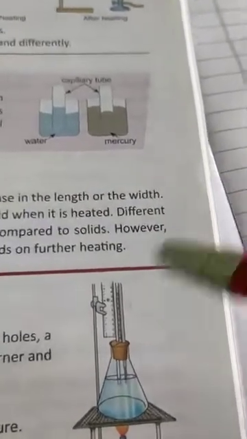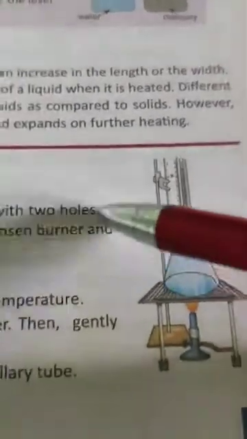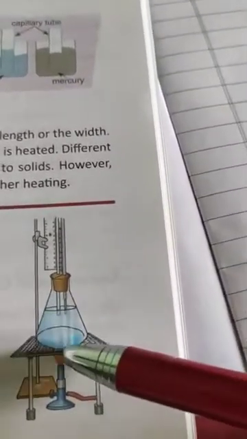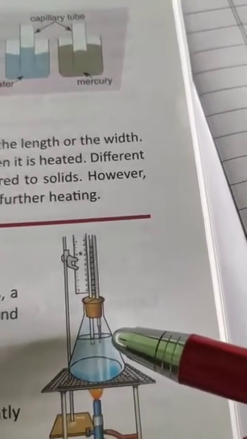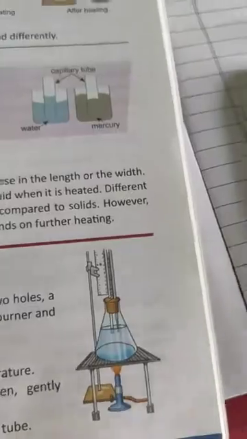It depends on the different kinds of liquid. So here is an activity, you read and you can understand. A 500 ml conical flask, water, a rubber stopper with 2 holes, a capillary tube, a thermometer and a ruler, a tripod stand with wire gauze, a Bunsen burner and graph paper are taken. Okay, when it is heated, what will you observe? You will observe, on heating, the level of water at 2 degrees Celsius intervals.